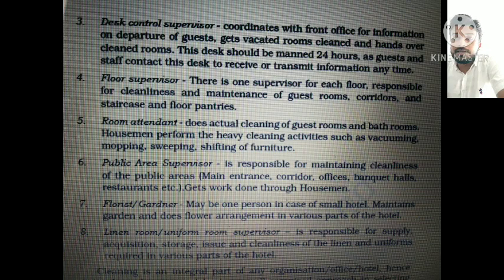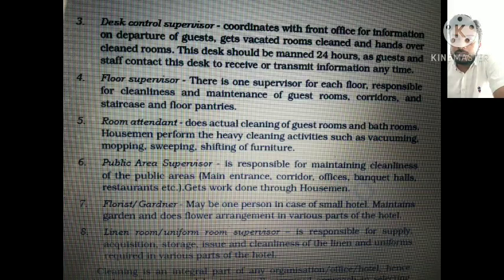So the next one is the floor supervisor. There is one supervisor for each floor, responsible for cleanliness and maintenance of guest rooms, corridors, staircases and floor pantries. These are the things done by the floor supervisor, responsible mainly for cleanliness. The fifth one is the room attendant. He or she does the actual cleaning of guest rooms and bathrooms.